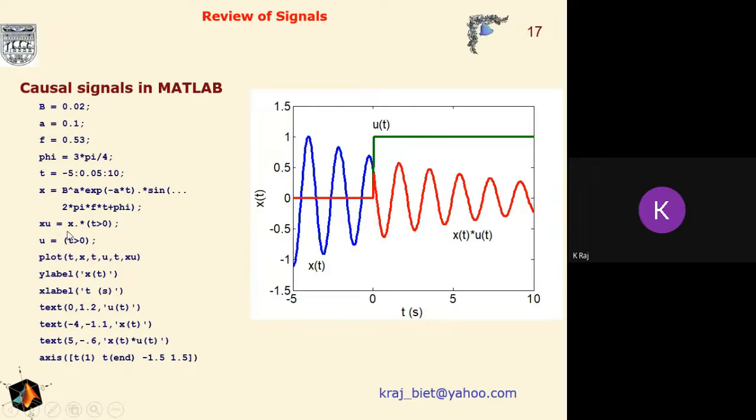Now it will be multiplied by the unit step that exists for t greater than or equal to 0. This is an element-wise multiplication. Now we will use the plot command between t and x, t and u, and t and x*u, in order to represent the anti-causal signal, the causal signal, and the unit step function, and all these three functions are represented here as we have described.